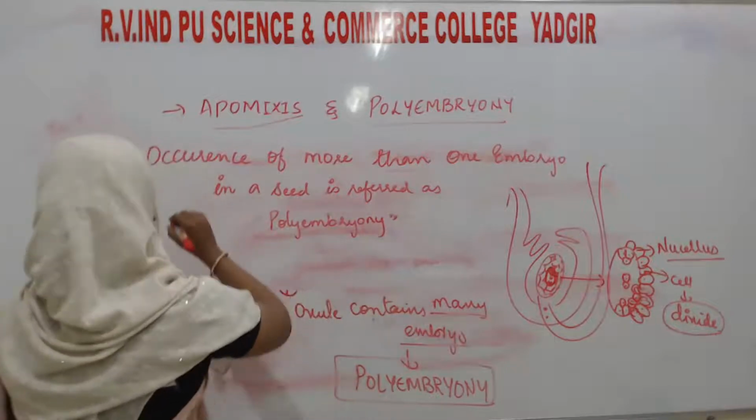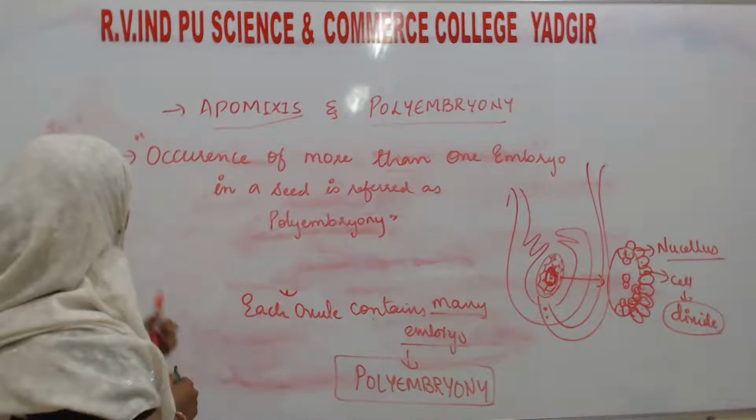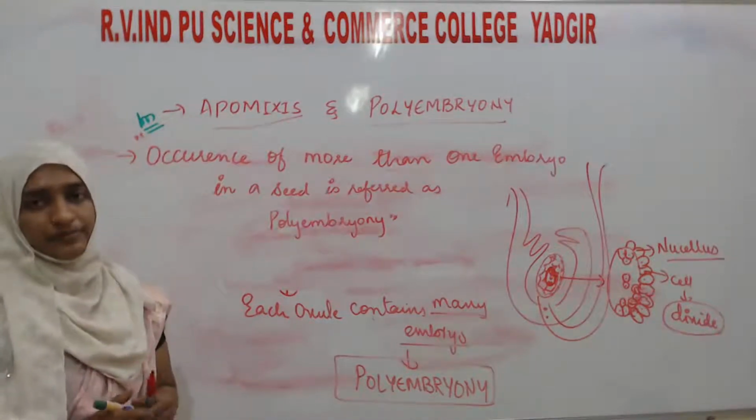Okay, so this question will be asked for 1 mark: what do you mean by polyembryony?